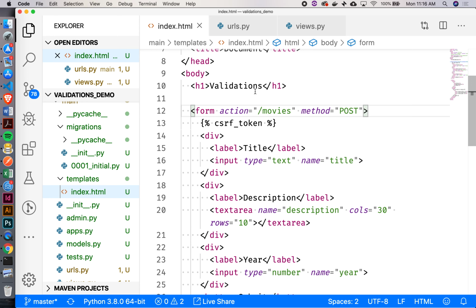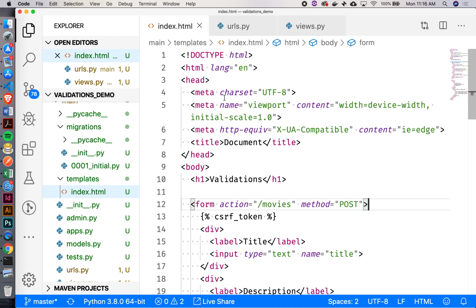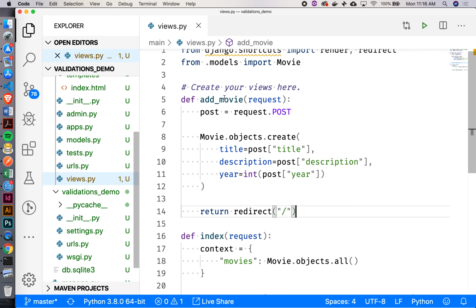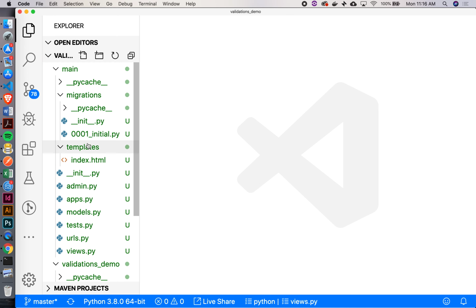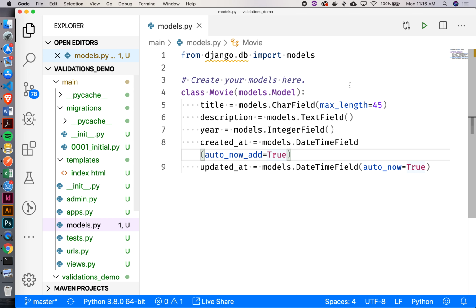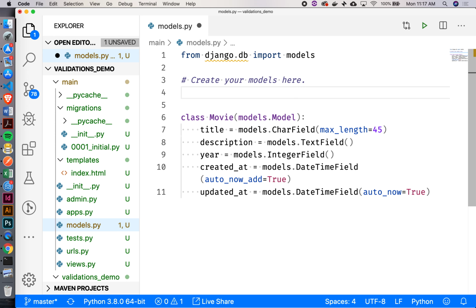So has anyone gotten to validations yet? Probably not. That's fine. No problem. Let's look back at our models here. Thus far, we've been using something in our models that we didn't really know anything about. Remember how we would say movie.objects? We're actually going to do something with the objects this time around. But before we do that, let's create this thing called a manager class. What that's going to do is allow us to prevent things from getting through that we don't want to get through.